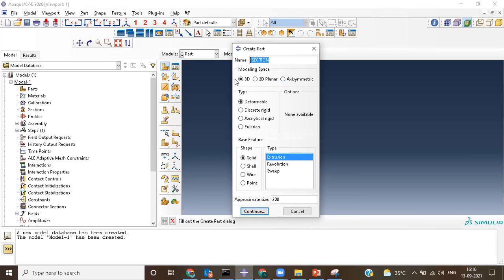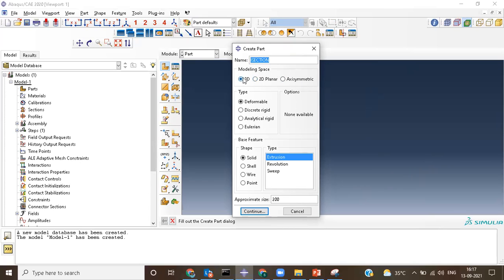So you can choose one. If it is 3D, that is nothing but, in general, whatever the object is, that we are going to model. If it is 2D, we are making assumptions to bring that 3D part down to a 2D part. This is where you might have learned about plane stress models and plane strain models, extracting the mid surface; those are all the things available in 2D planar. And an axisymmetric model is about an axis, when we revolve something, and that is called an axisymmetric model.